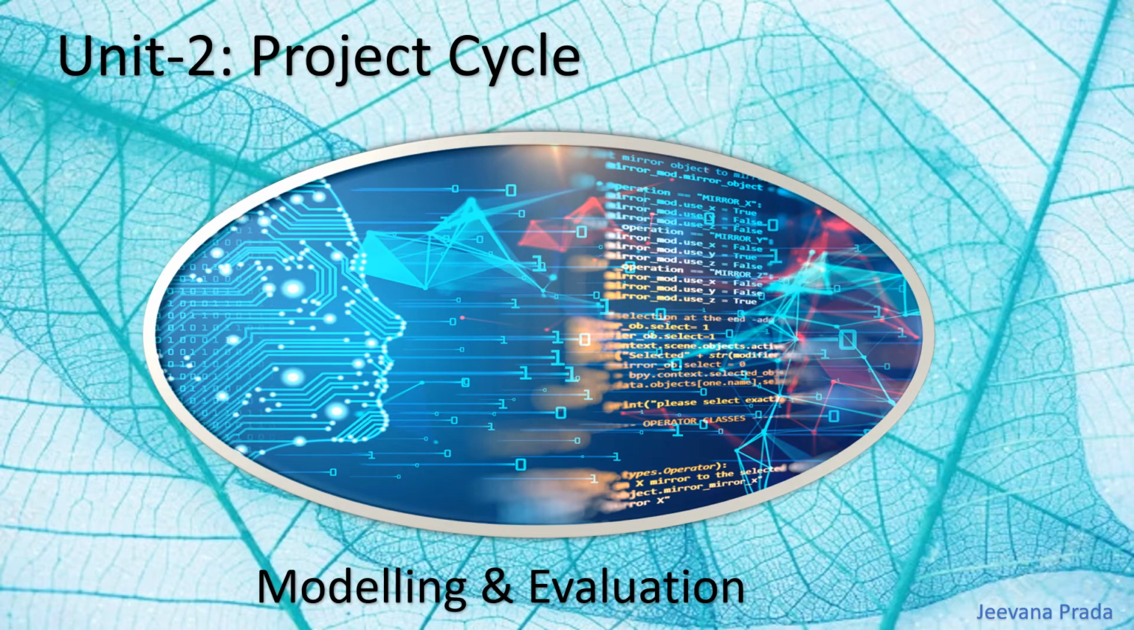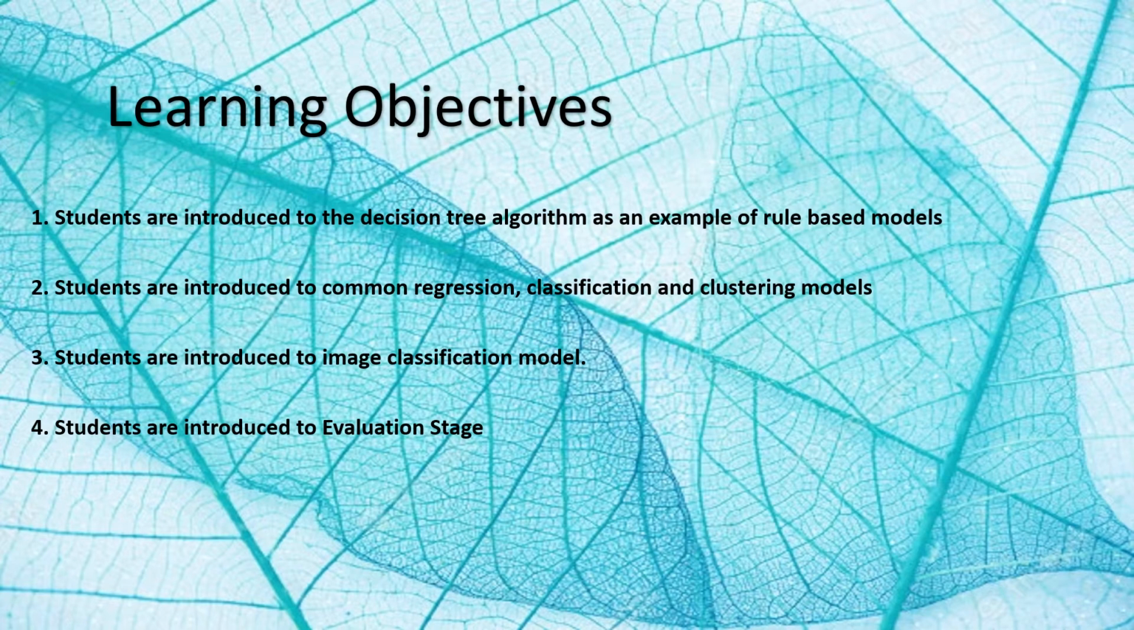Hello children, in this video we are going to see Unit 2 project cycle and the topic is modeling. At the end of this session, the students will be able to know what is a decision tree and, with the example of rule-based models and common regression, classification, clustering models, and be introduced to image classification model and also the evaluation stage.